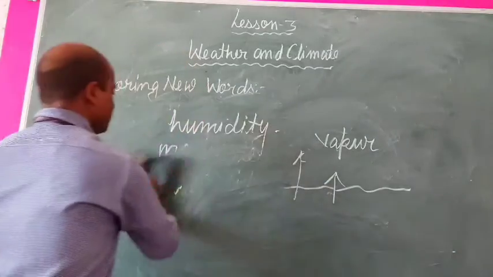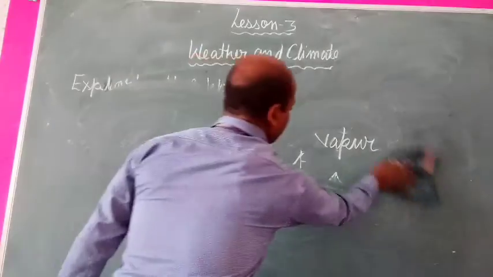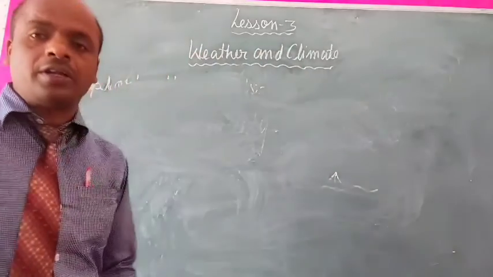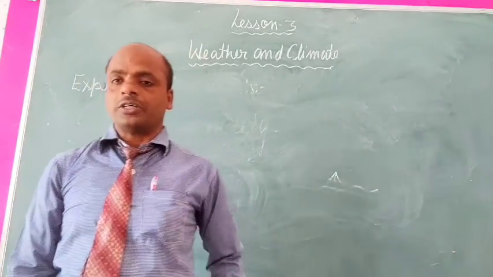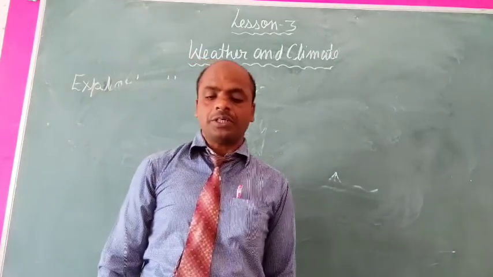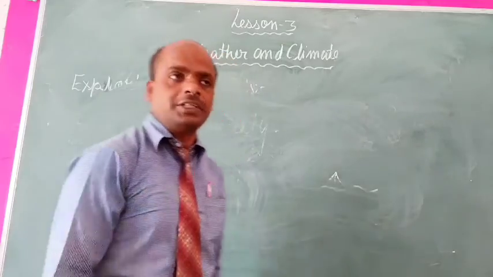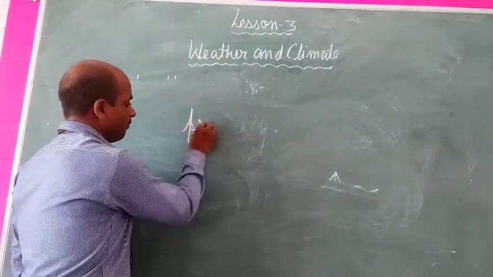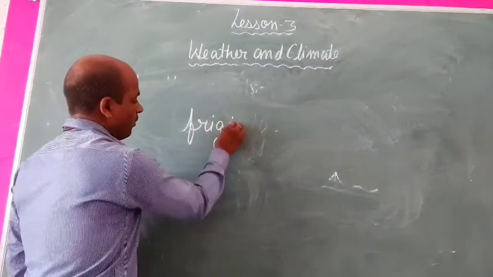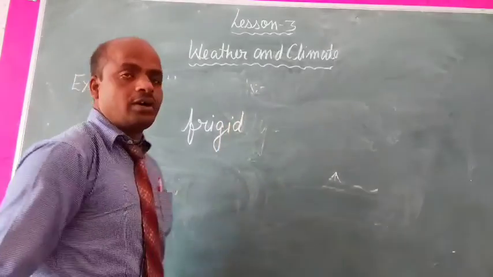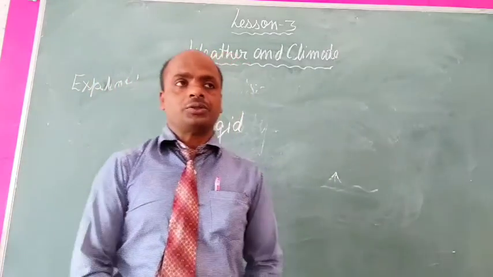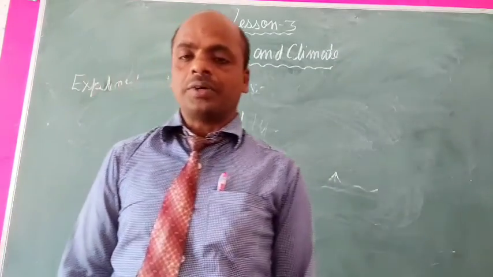There are many zones found on the earth like the torrid zone, temperate zone and frigid zone. Next is frigid. Extremely cold zones are called the frigid zone.